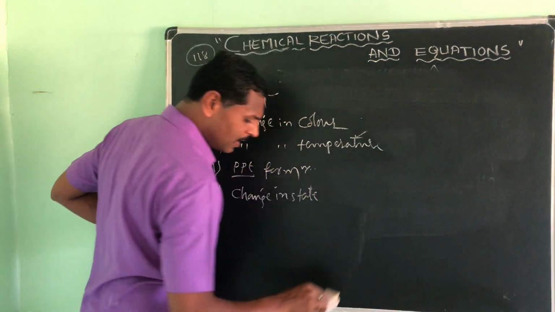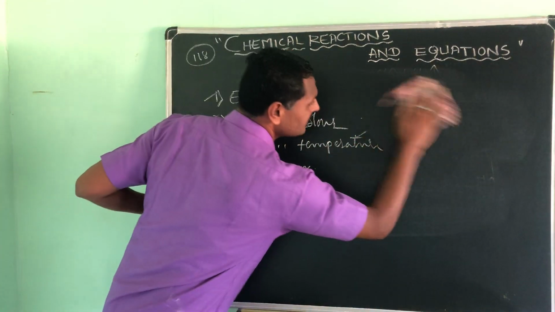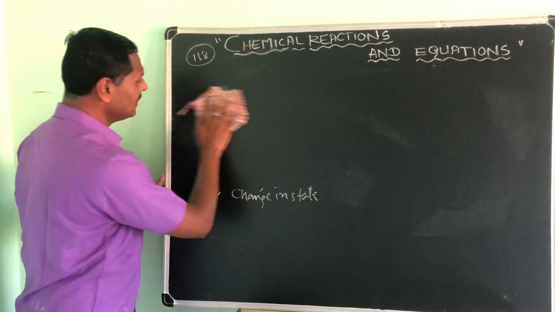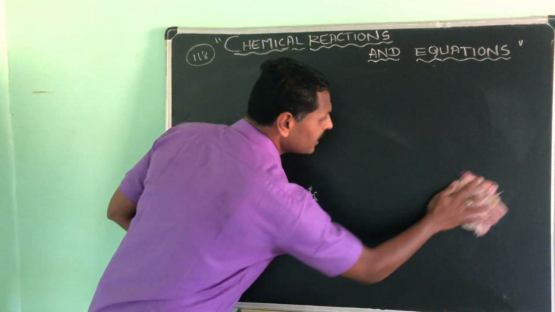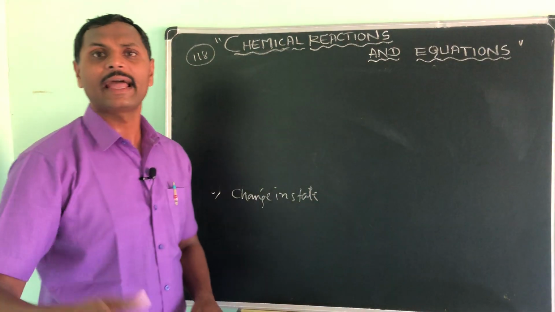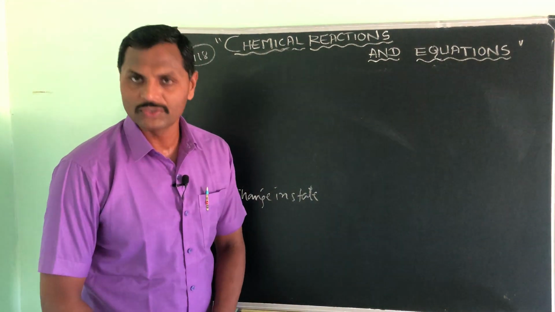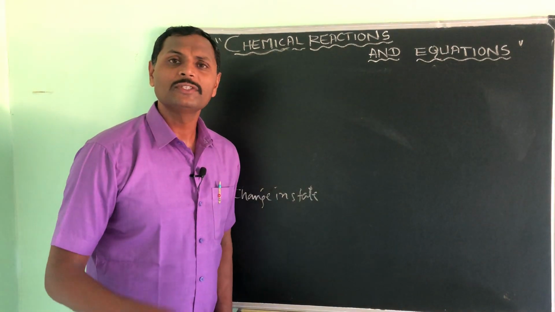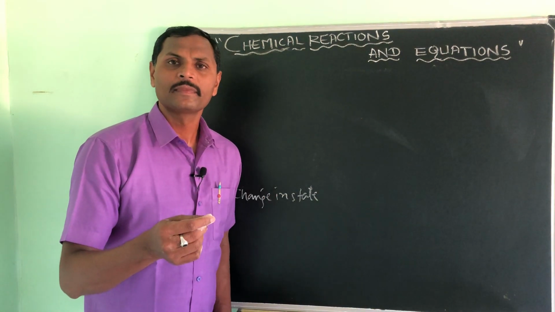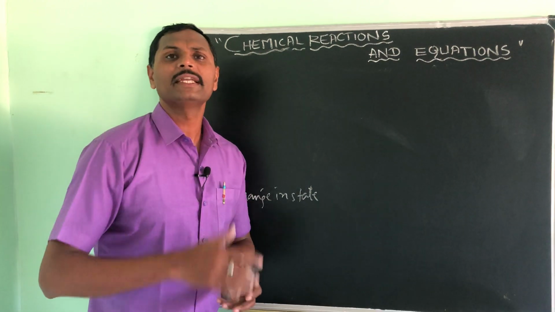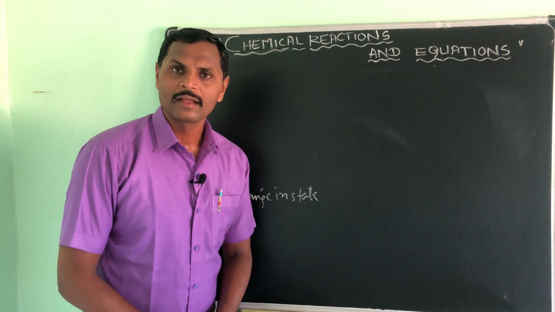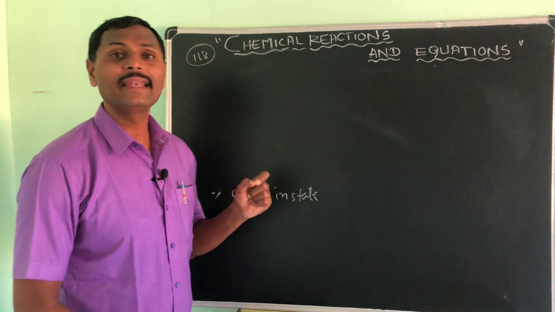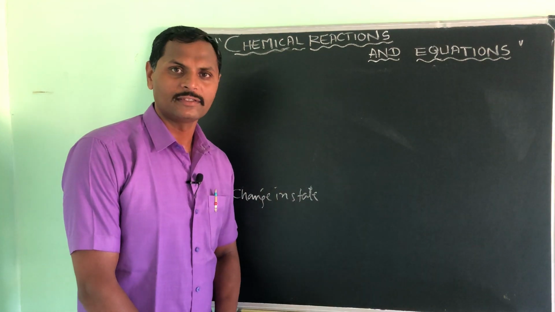That is simply, if you burn the candle, then you might have observed that the candle is turning from solid to liquid and gas. Water and gas you will observe in this. That is what a change in state is. Okay, so suppose you take any paper and burn it, you will see there is a change in the state. Understood? Like this, these 5 things are the main characteristics of chemical reactions.